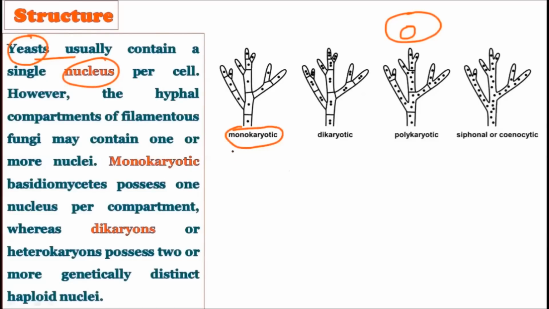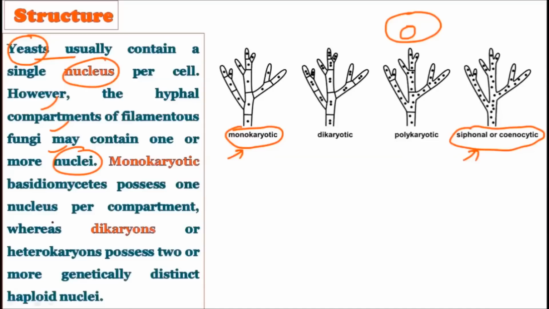Why are we calling yeast a monokaryotic fungus? Because per cell it has only one nucleus. Only one nucleus is present in one cell of the yeast. While in bread molds we find the coenocytic or siphonal hyphae. So the example for monokaryotic is yeast, and the example for siphonal or coenocytic hyphae is the bread mold.